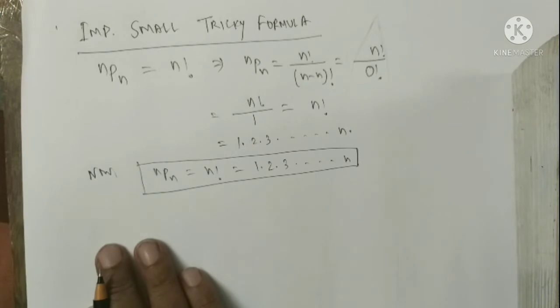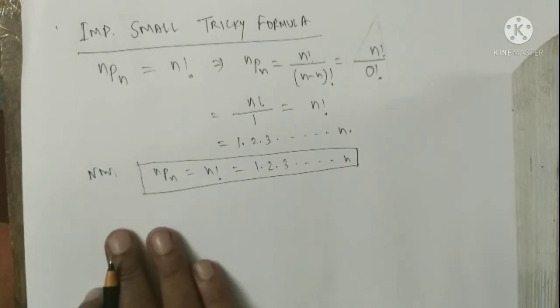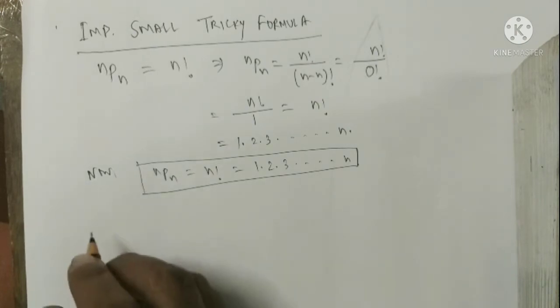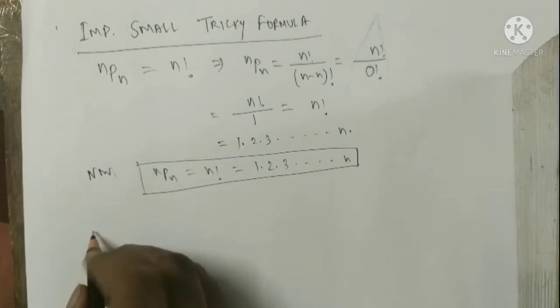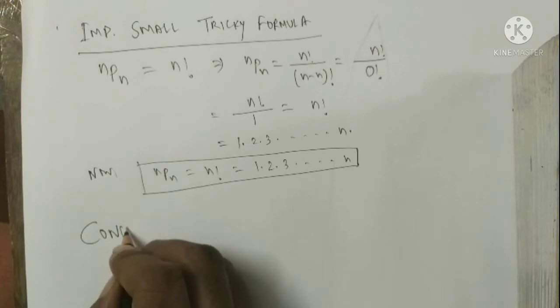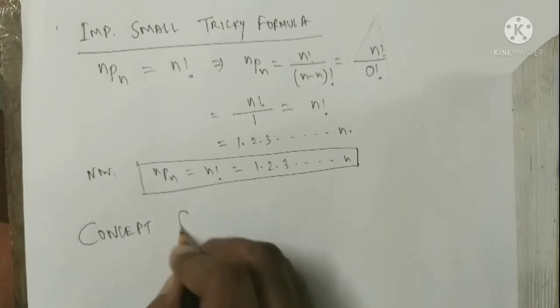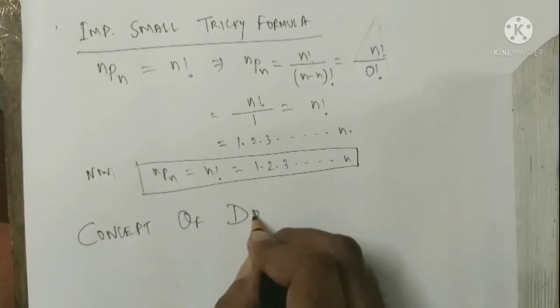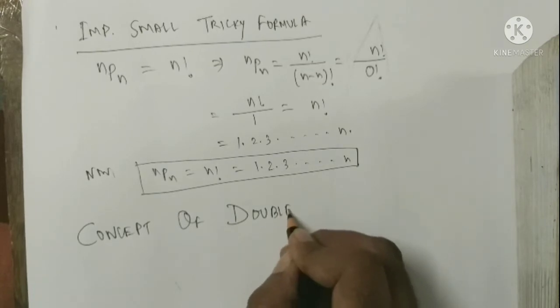It is important, but to some extent at a higher level, that is double factorial, the concept of double factorial.